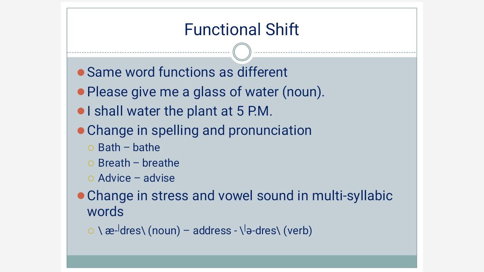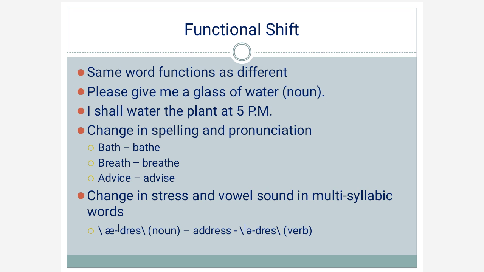Now in functional shift, change in spelling and pronunciation can take place. Bath is a noun, bathe is a verb. Here it is also an example of functional shift where the spelling is changed and at the same time pronunciation is also changed. Breath and breathe, advice and advise. Advice is a noun. Advise is a verb.